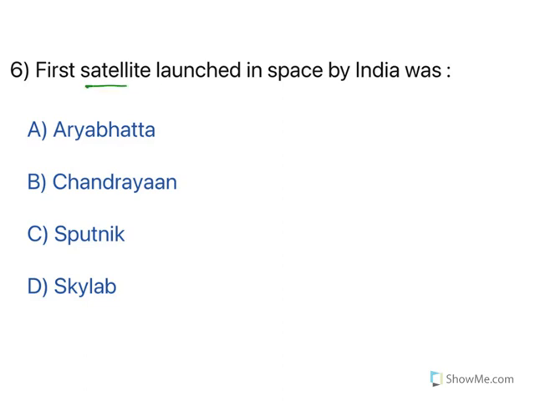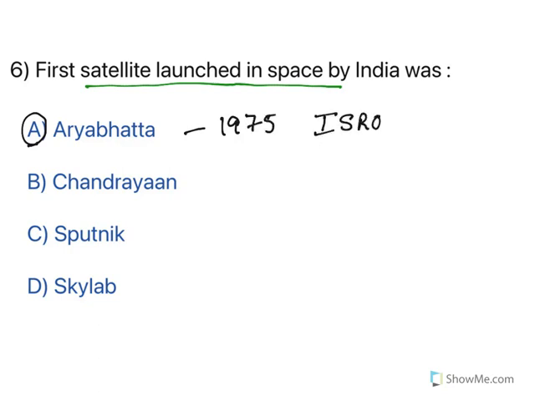Now, first satellite launched in space by India. See, the first satellite launched by India is Aryabhatta, which is a very prestigious program, and this was done in 1975 by ISRO, Indian Space Research Organization. Now, remaining things are also important. Chandrayaan is India's first lunar probe. Chandra means moon, lunar is moon. So, to understand the moon geography, this mission is launched.